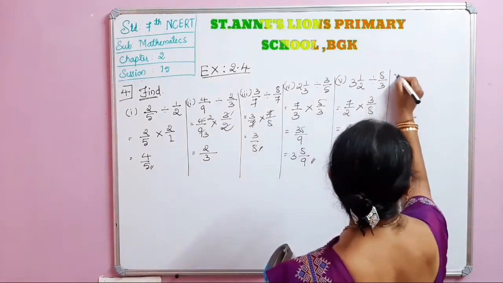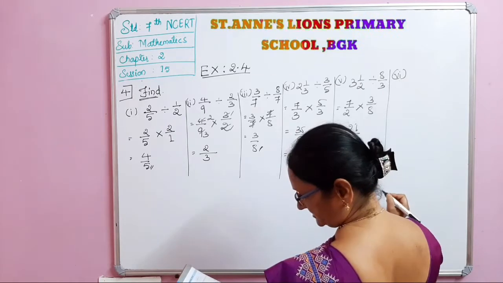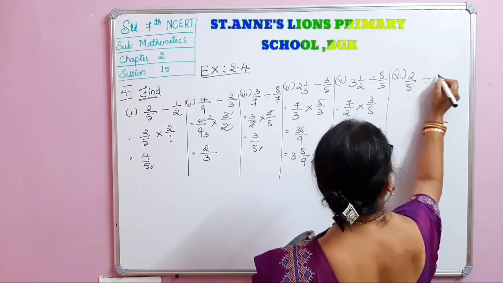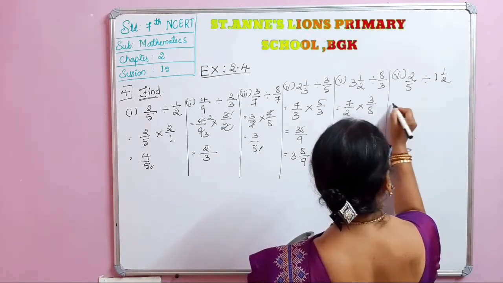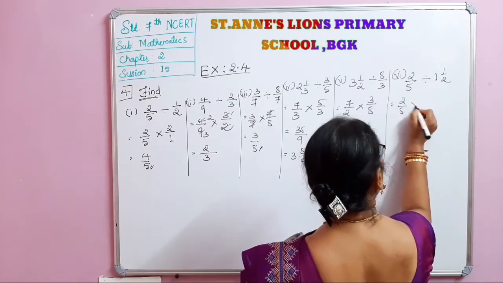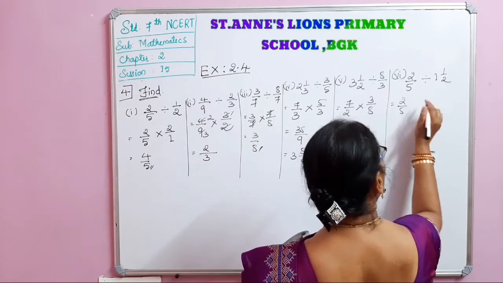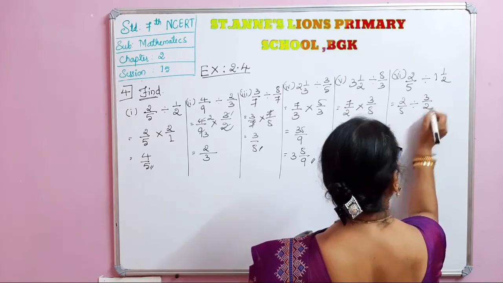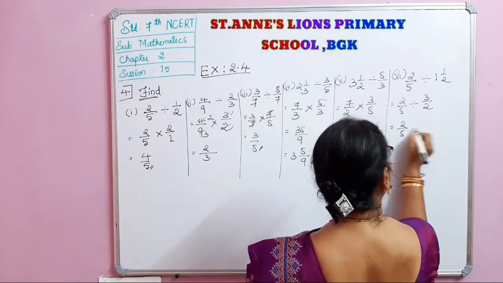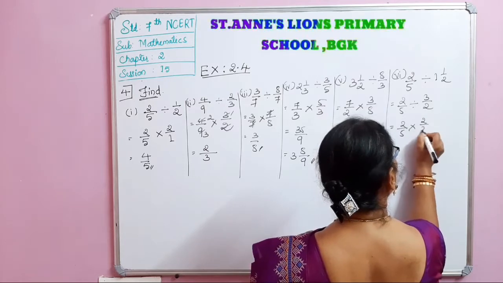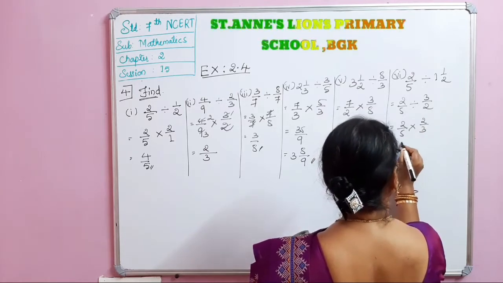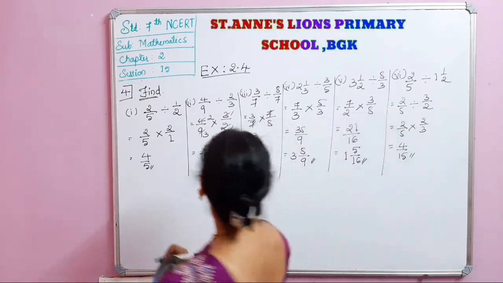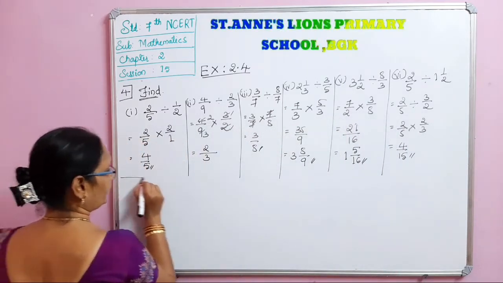Then the next one is the sixth one, that is in the last main. 2 by 5 divided by 1 integer 1 by 2. First we will write divided by only 2 1s are 2. 2 plus 1, 3 by 2. Now we change into reciprocal. 2 by 3. Now 2 2s are 4, 5 3s are 15 is the answer. This is what the sixth one.